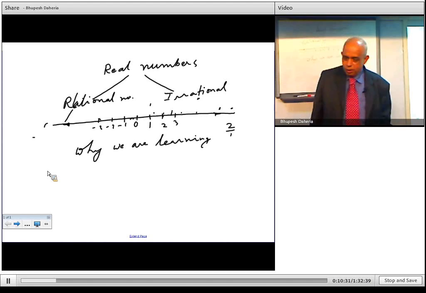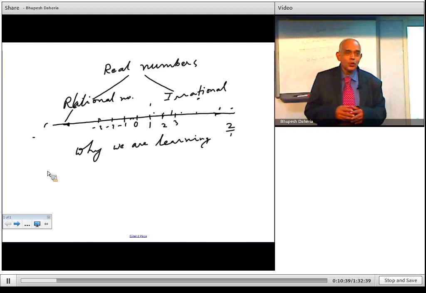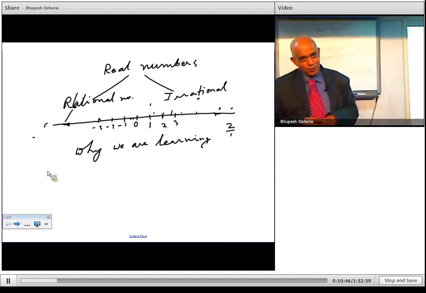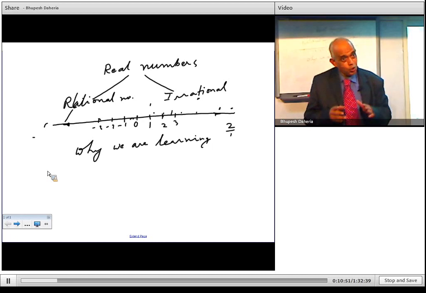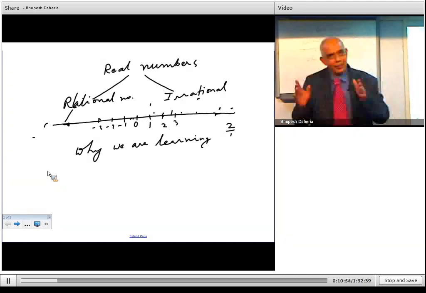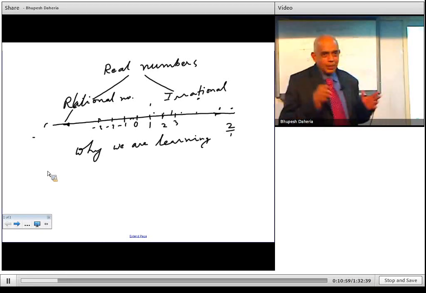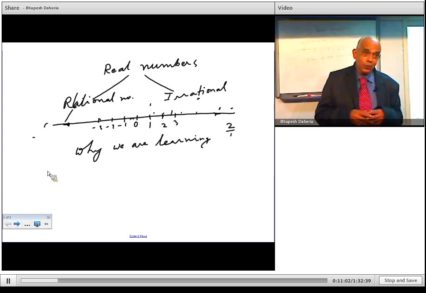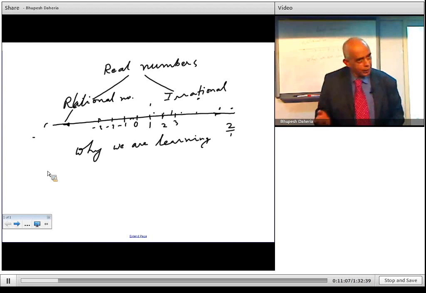Sometimes in entrance examinations they will say a non-positive integer. You may suddenly conclude that non-positive means it should be negative, but no, 0 also has to be considered. So a non-positive integer can be either negative or 0, and you have to take both values to see whether a certain statement is valid. In the same way, a non-negative integer doesn't just mean a positive integer; it can be 0 also.